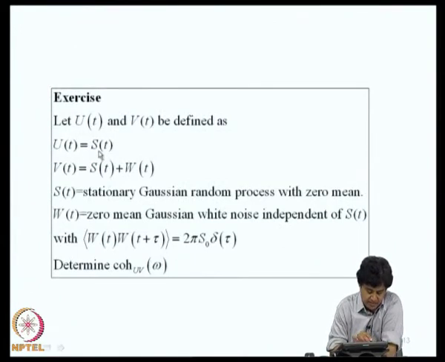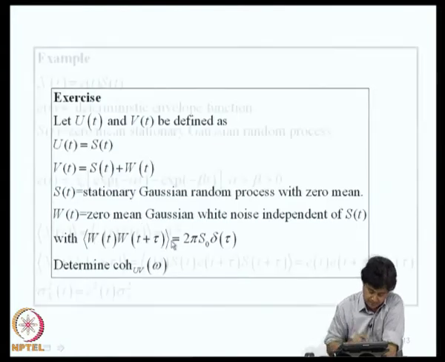Again there is a parent process S of t and yet another process W of t. U of t is S of t and V of t is S of t plus W of t. S of t is taken to be a stationary Gaussian random process with 0 mean and W of t is a 0 mean Gaussian white noise process which is independent of S of t. The question is what is coherency between u and v? So, this is an exercise that you can try.